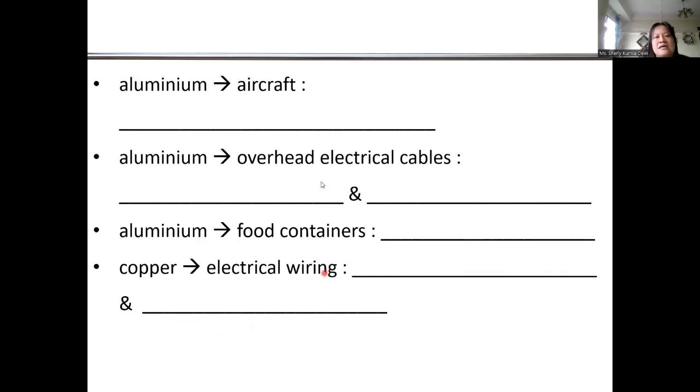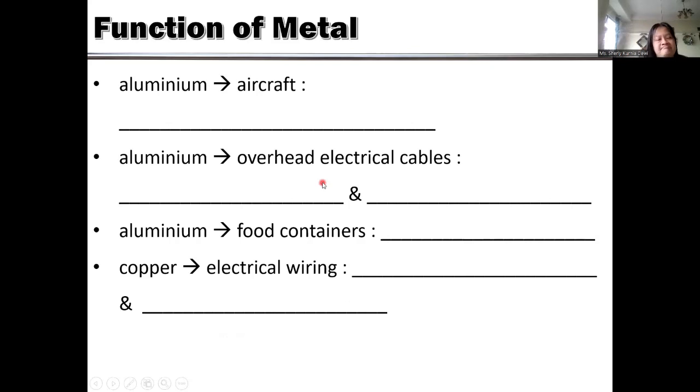Okay, this is logic. Why will we use aluminum to make aircraft? Because it needs to fly, so you need low density. Okay, sorry. This is logic. Why do you need aluminum to make aircraft? Because you need the density low, so it can fly.